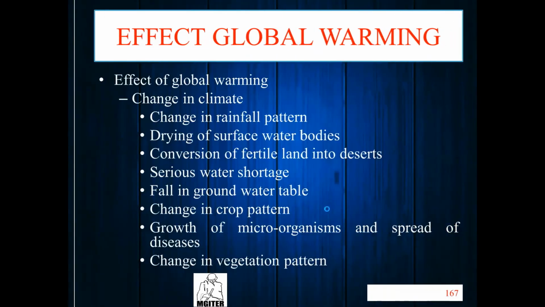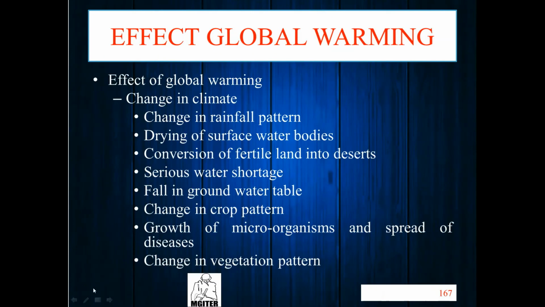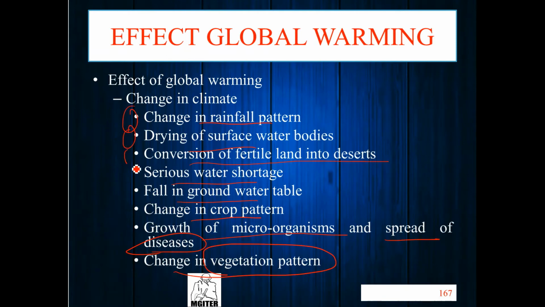Then after effects of global warming, we have so many effects. Change in rainfall pattern, drying of surface water bodies, conversion of fertile land into deserts, serious water shortage, fall in groundwater table, change in crop pattern, growth of microorganisms and spread of disease, change in vegetation patterns. By global warming, all these effects, all the changes in climate.